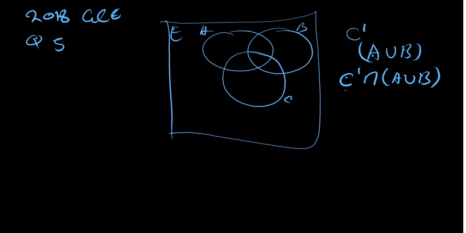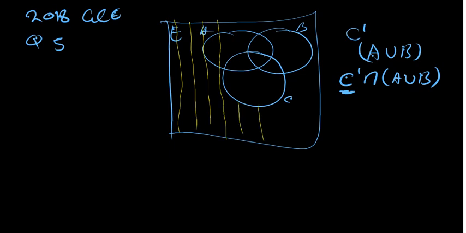Remember, here this is our C complement. C complement means anything outside C. So this is what we shade. I'll use yellow, with vertical lines. I want to shade, but not shade C. Then the other part I should shade is A union B.